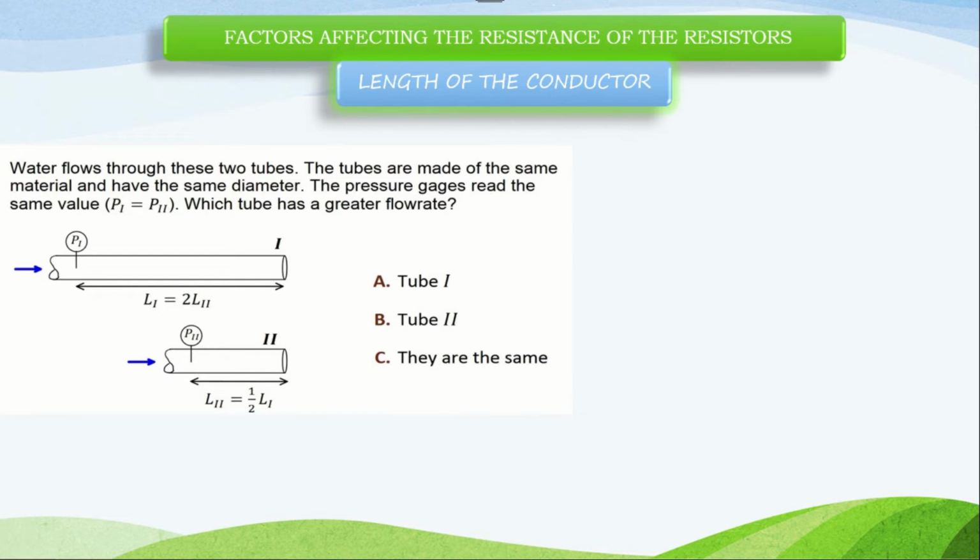If the number of collisions increases, the resistance also increases. So by this we can conclude that R is directly proportional to L. That is, if the length increases, the resistance also increases. Resistance is always directly proportional to the length of a conductor.